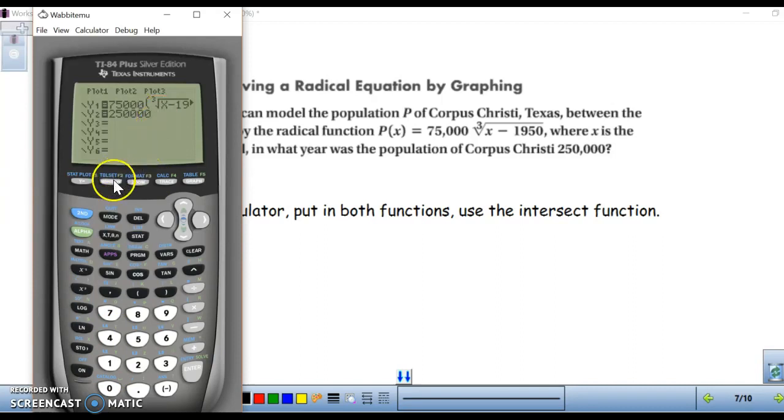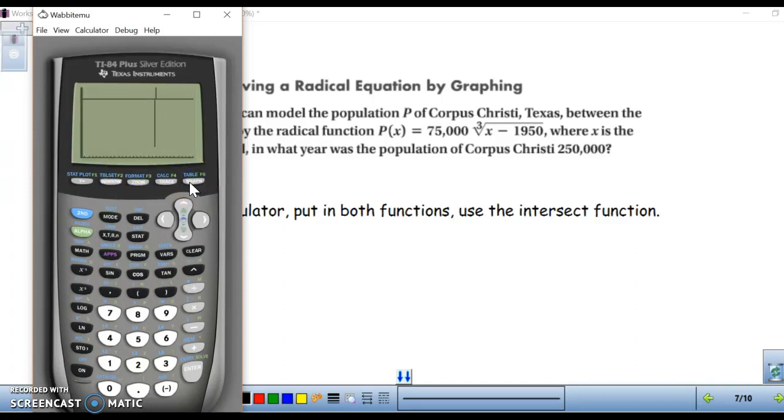Change your window so that we can actually see this. So go to window. Let's make our x maximum 100. Actually, just kidding. Get your window to look like mine, where your x maximum is 3,000. You're counting by 100. Your y maximum is 300,000, and you're counting by 1,000.